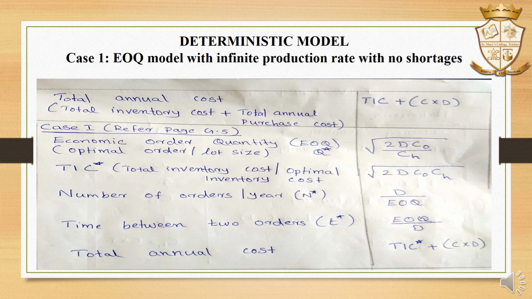Number of orders per year, N star, is equal to D divided by EOQ. Time between two orders, that is T star, is equal to EOQ divided by D, and total annual cost will be TIC star plus C into D.